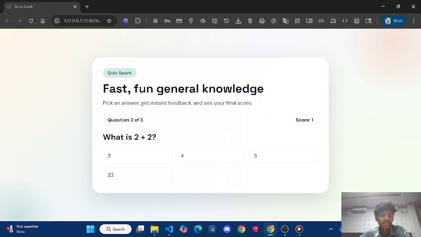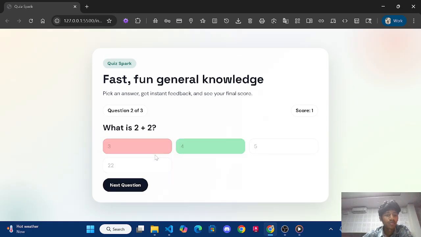So 2 plus 2 is 4, right? You have seen that before. For example, if I click the right one, it will show green. And if it is wrong, like 2 plus 2 equals something other than 4, whenever I click that option it will show red because it is wrong.